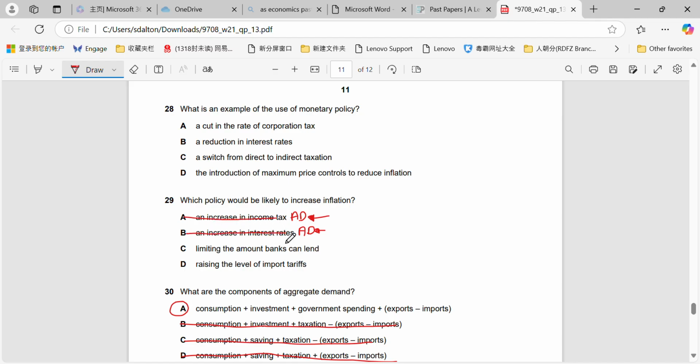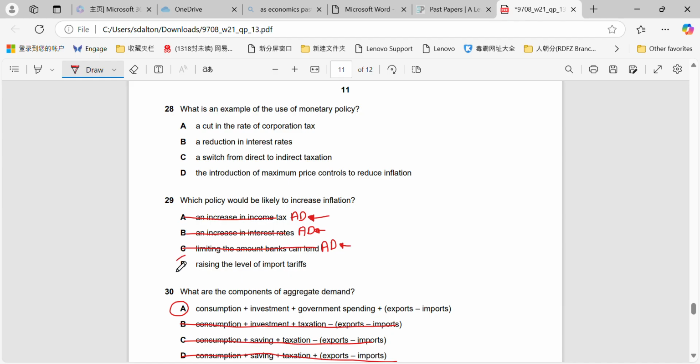Limiting the amount banks can lend is similarly a contractionary monetary policy. Credit regulations is what we call that. AD would move left because we would have less consumption and less investment from it becoming more difficult to lend.